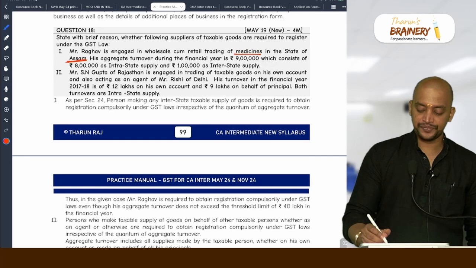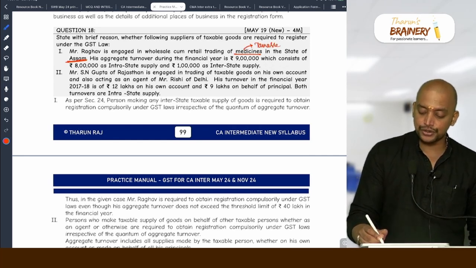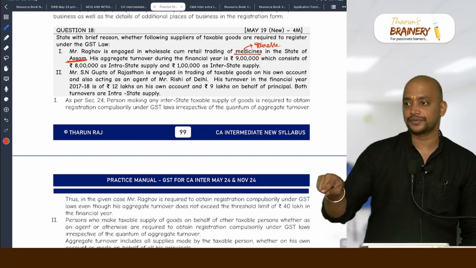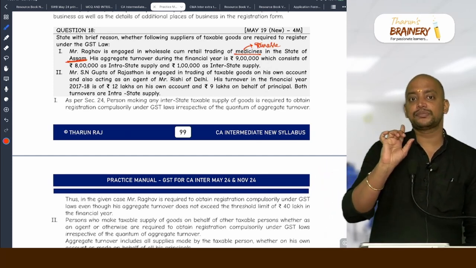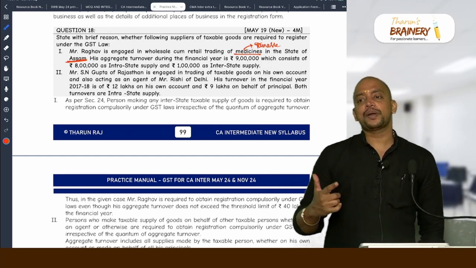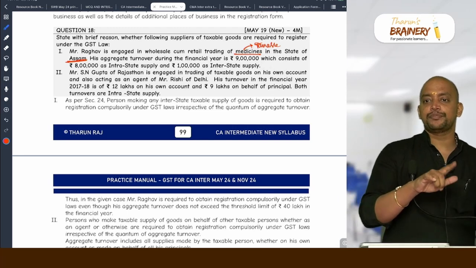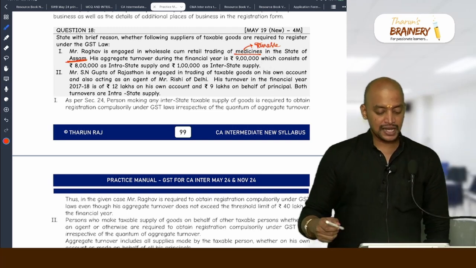Medicines are taxable. Actually, medicines are taxable, but medicine sold to inpatients is exempted. Medicine is taxable per se. If I am selling to the outpatient, it will be taxable. If it is sold to the inpatients, it will become exempted.